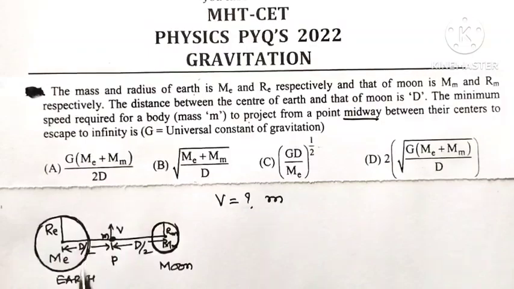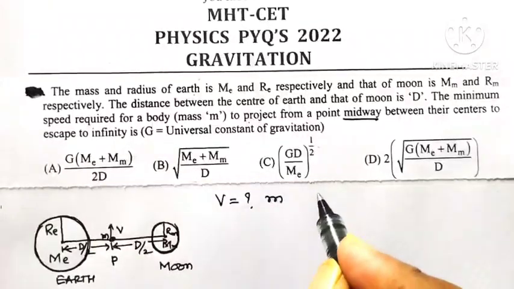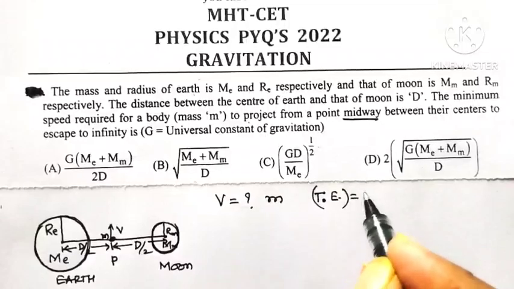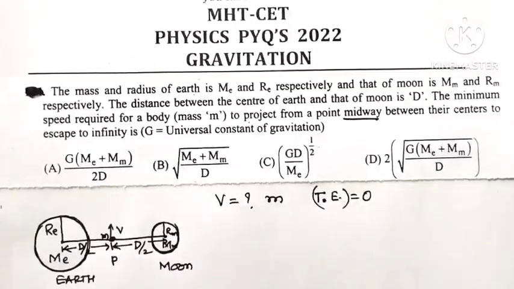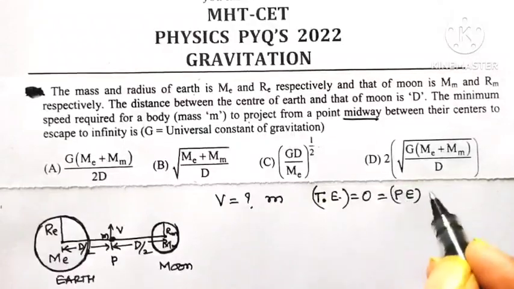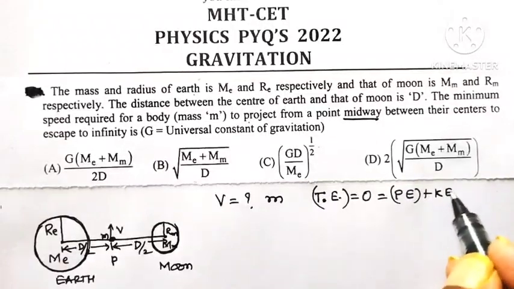Now when we say that the body escapes from earth's gravitational field, it means the total energy of that body must be equal to 0. But we know total energy is the sum of potential energy and kinetic energy.